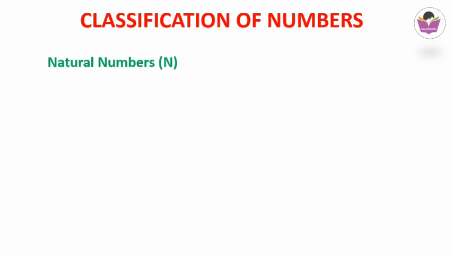We are going to learn about different classifications of numbers, which include natural numbers, whole numbers, and integers. The most basic type of classification of numbers is natural numbers. We all naturally count things by using 1, 2, 3 and so on. Therefore, the basic innermost classification of numbers is the natural numbers. Natural numbers include numbers such as 1, 2, 3 and so on. They are often referred to as counting numbers.